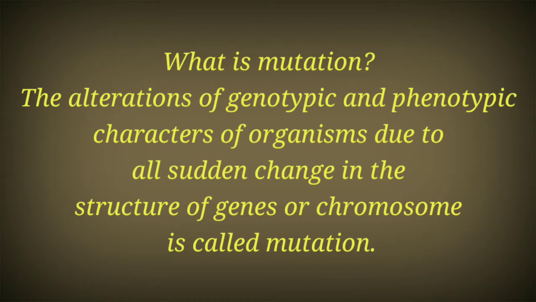Now, you also know that there are several species in this whole living world. While discussing the chapter on evolution, you came to know that all these millions of species present on the earth now are also the result of mutation.